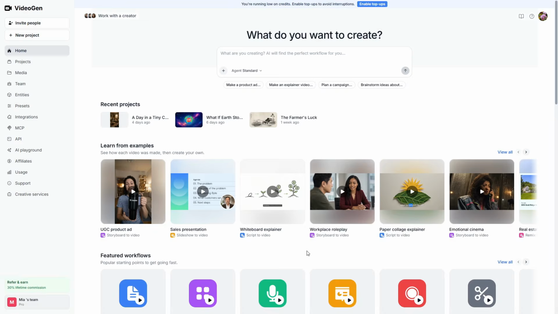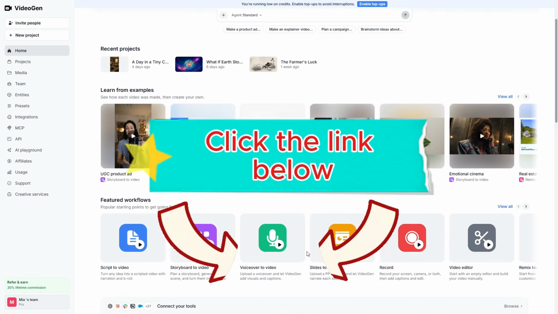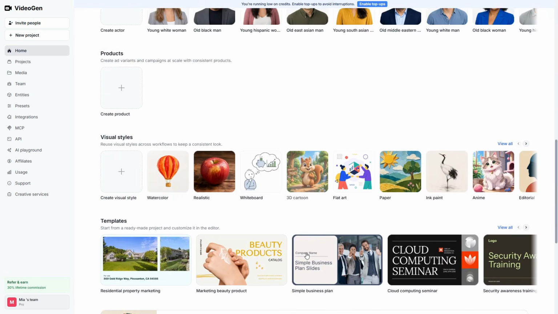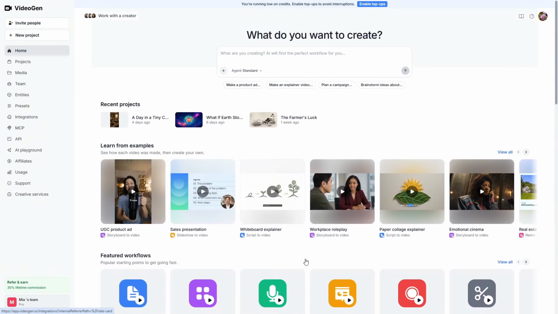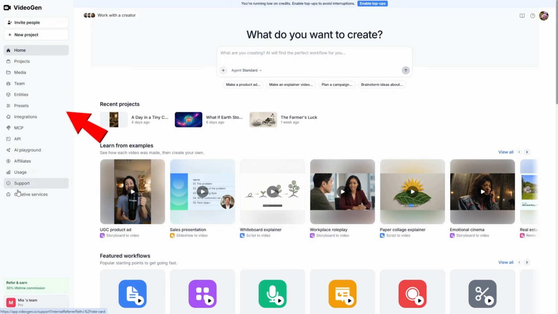First, click the link I've included in the video description. Then, sign up or log in to VideoGen. Once you're logged in, this is the main interface. In the center is the main workspace, where you can access your recent projects or choose from different workflows to get started more quickly. On the left is the navigation bar, where you'll find the platform's main features.